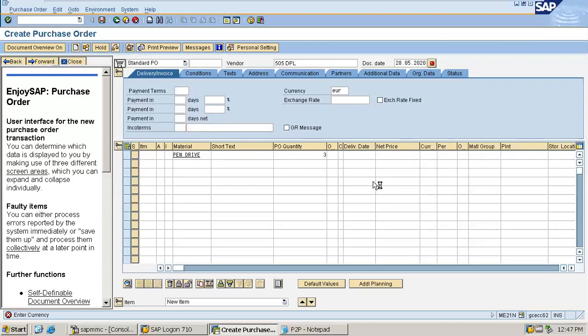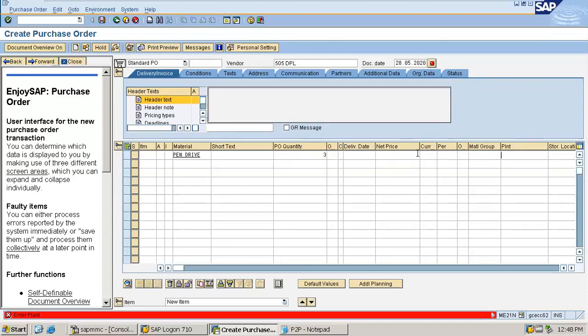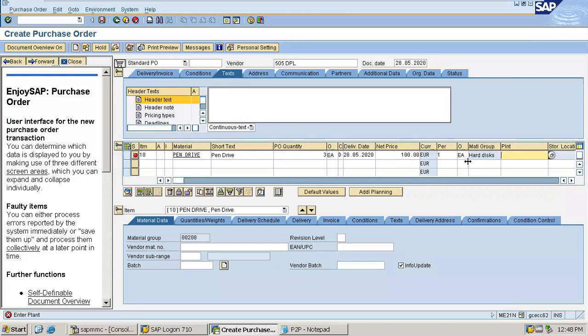It will be fetching a few details. In the pen drive material master, there would be some price maintained, and that price would be coming up in the net price field. So the net price will be coming from the material master itself. It is asking for the plant. I'm giving my plant here, and I'll be going to the material master in order to see the net price that has come, that is 100 per unit. So where is it coming from? It is coming from the material master.